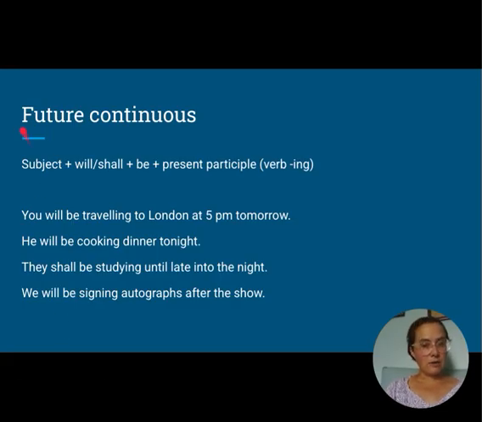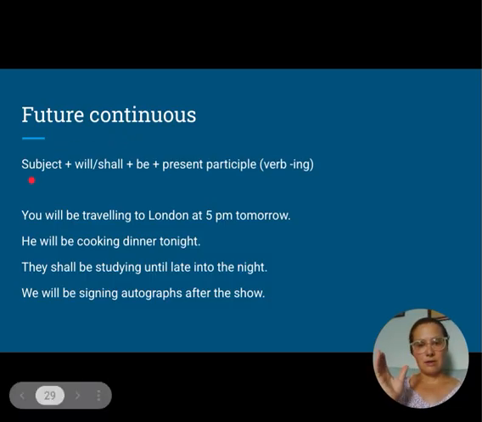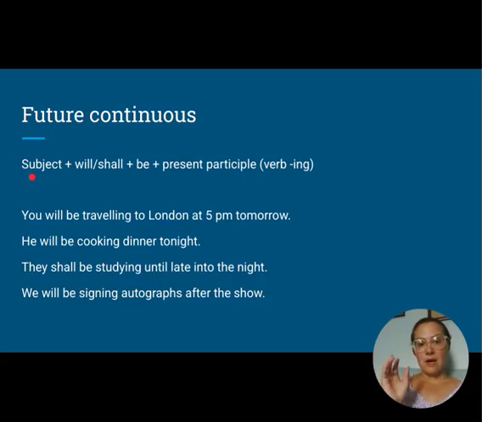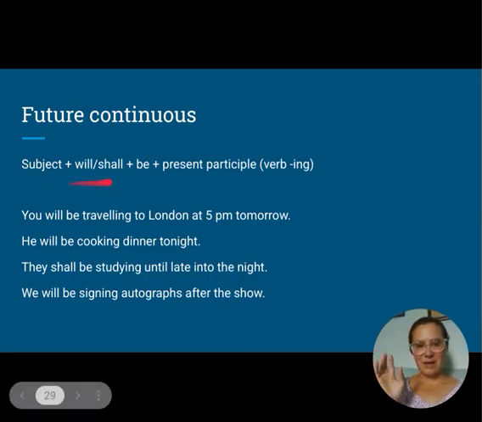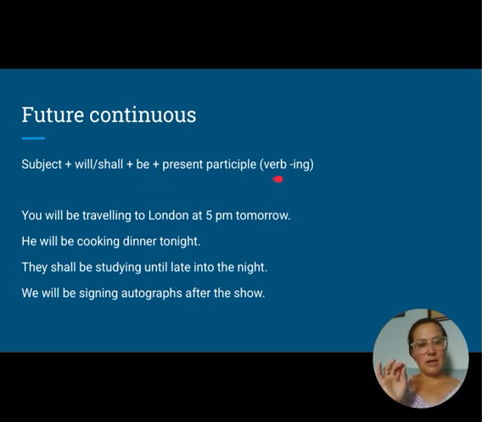Now let's talk about the future continuous. Remember, this idea of continuous or progressive means that something is ongoing and the focus is on that action continuing to happen for a certain period of time. Again, this construction starts with a subject when we're making a statement. I'm only dealing with statements right now. So we have a subject, then we have will or shall, plus be, plus the present participle, which is the verb with the ending ing.